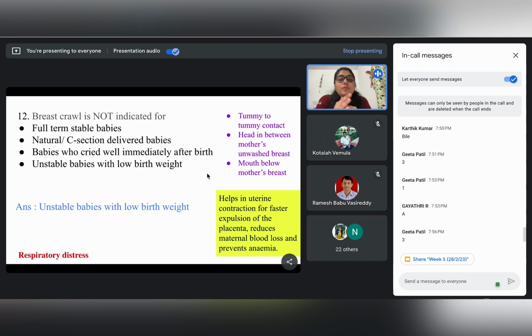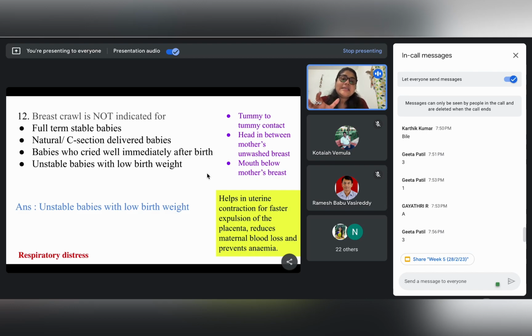Yeah, so the unwashed breast is to maintain the environment, because it is immediately after the birth of the baby, where it is being followed by breast crawl, right? So to avoid any kind of infection or any kind of inadvertent issues, it is said unwashed breast.